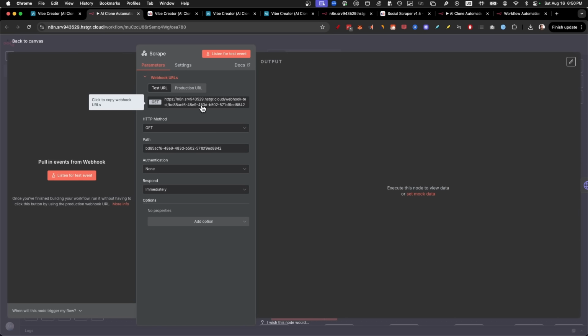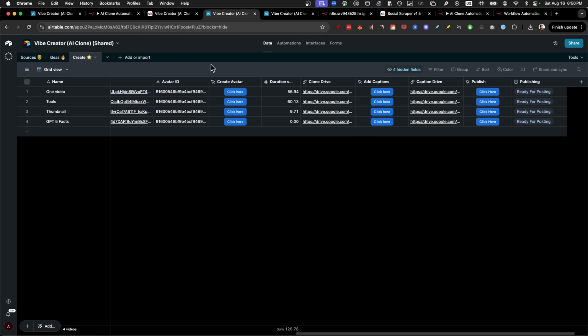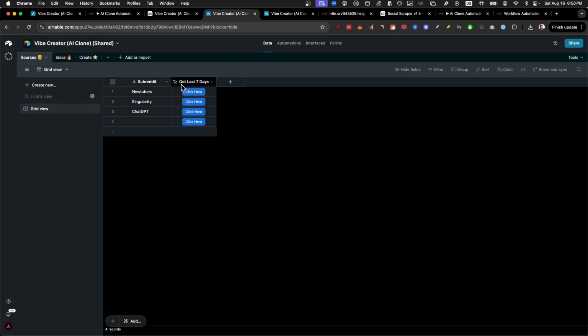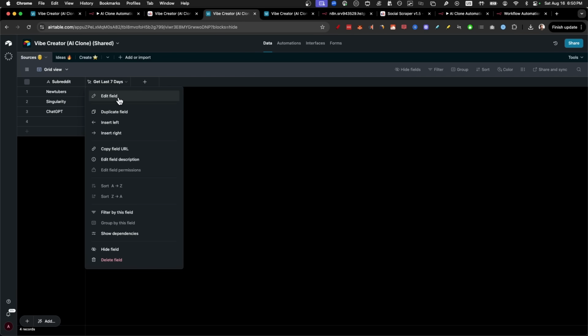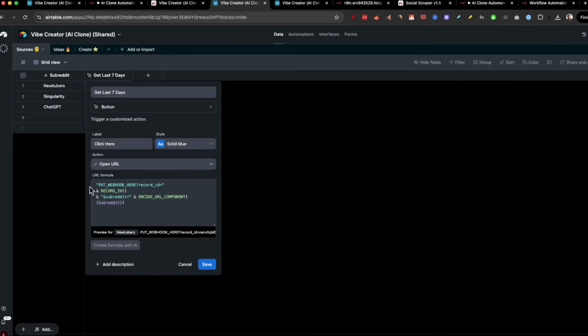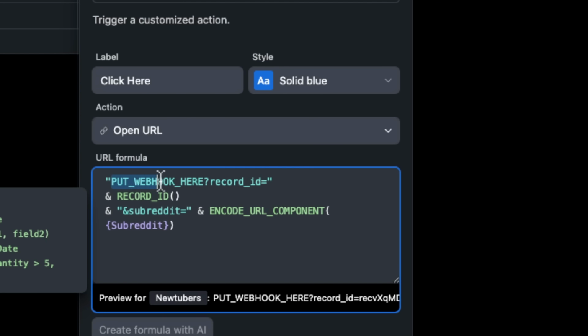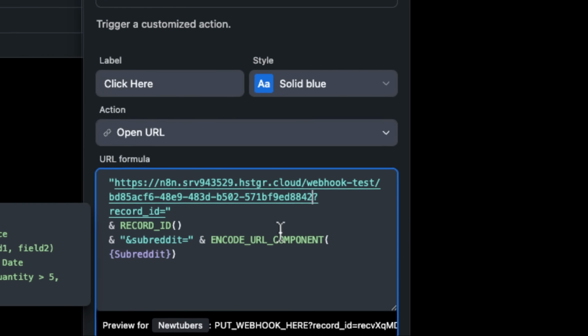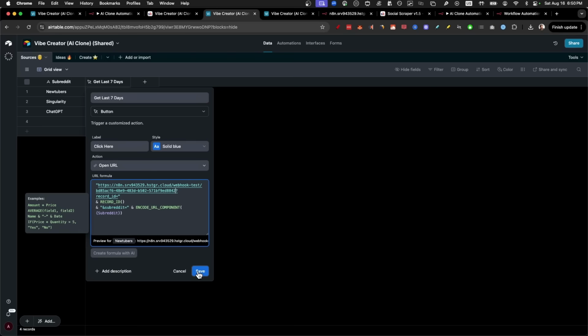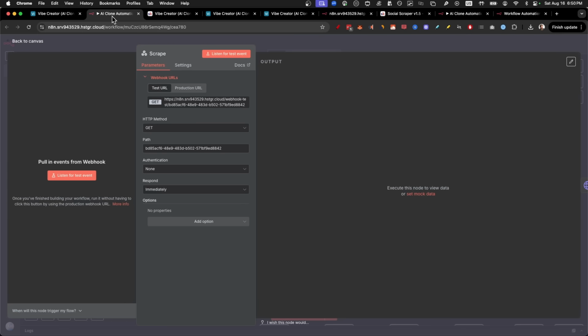So this is the scrape one. I'm just going to click on the test URL. Then I'm going to go back to the AI clone dashboard, go to the sources that scrapes it, click on edit field. Then, as you can see, you need to put your webhook right here. So I'm going to select this, paste it, and just like that, we have created our first button. Let's save it and go to the next one.